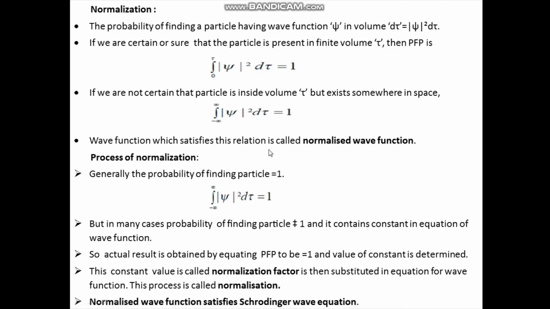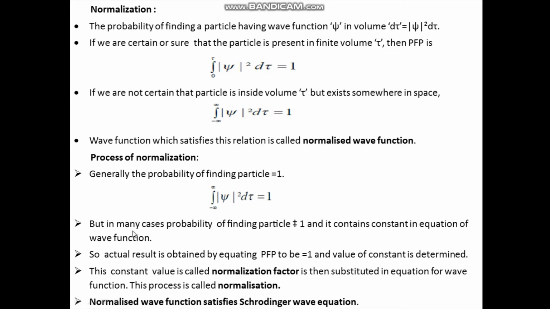Now, if the given wave function is not normalized, what is the process of normalization? This I have explained below. See, generally the probability of finding the particle is 1. Means you can write an equation: integration from minus infinity to plus infinity of modulus of psi square into d tau is equal to 1. So, what is this term? This is the probability of finding the particle, equal to 1.